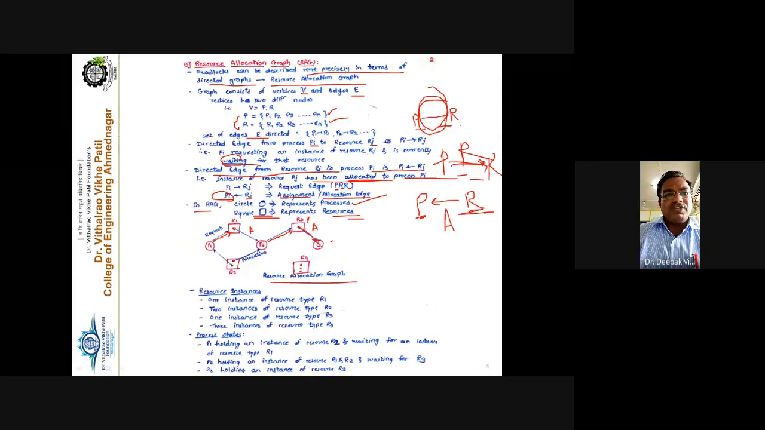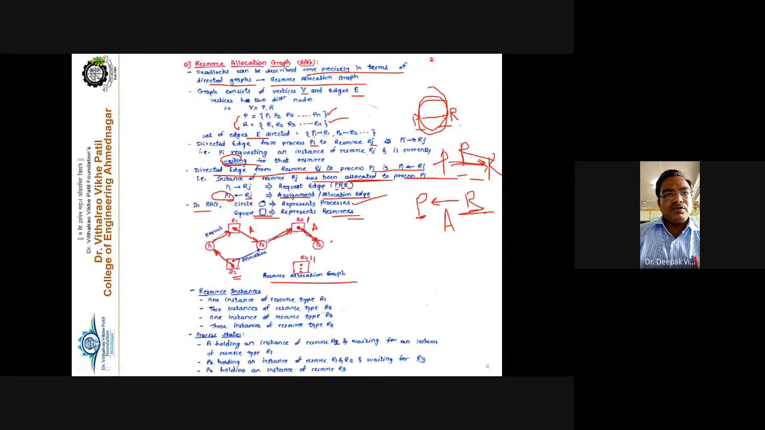So here also R2 has instances. Now see here, P1 is requesting R1, but the one instance of R1 is being allocated to process P2. This is the way. Now P2 is requesting resource R3, but the one instance of resource R3 is currently allocated to process P3. The three instances of resource R4 are not currently being used by any of the processes P1, P2, P3. Now come to resource R2. One instance of resource R2 is currently allocated to process P1.